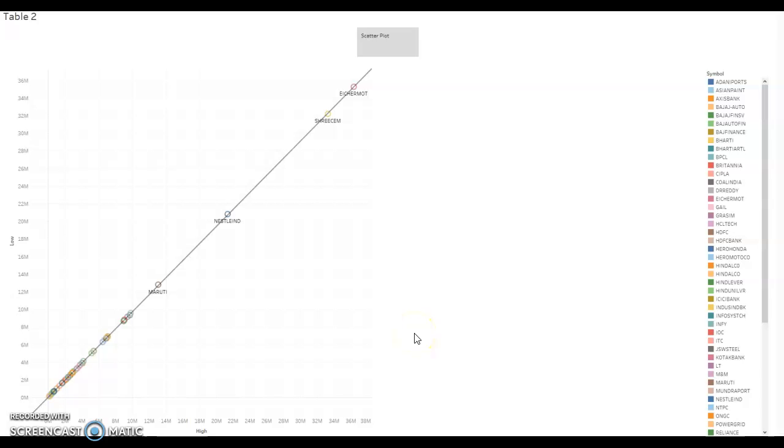So here we take a look at the scatter plot, and again, those couple of the outliers I was talking about, these four stocks really are the ones that I was talking about. So we have the lows and the highs in terms of the volume, and what's interesting to point out here is taking a look at the p-value, which indicates a significant trend model, and the r-square, which shows that it makes a good fit and predictor.